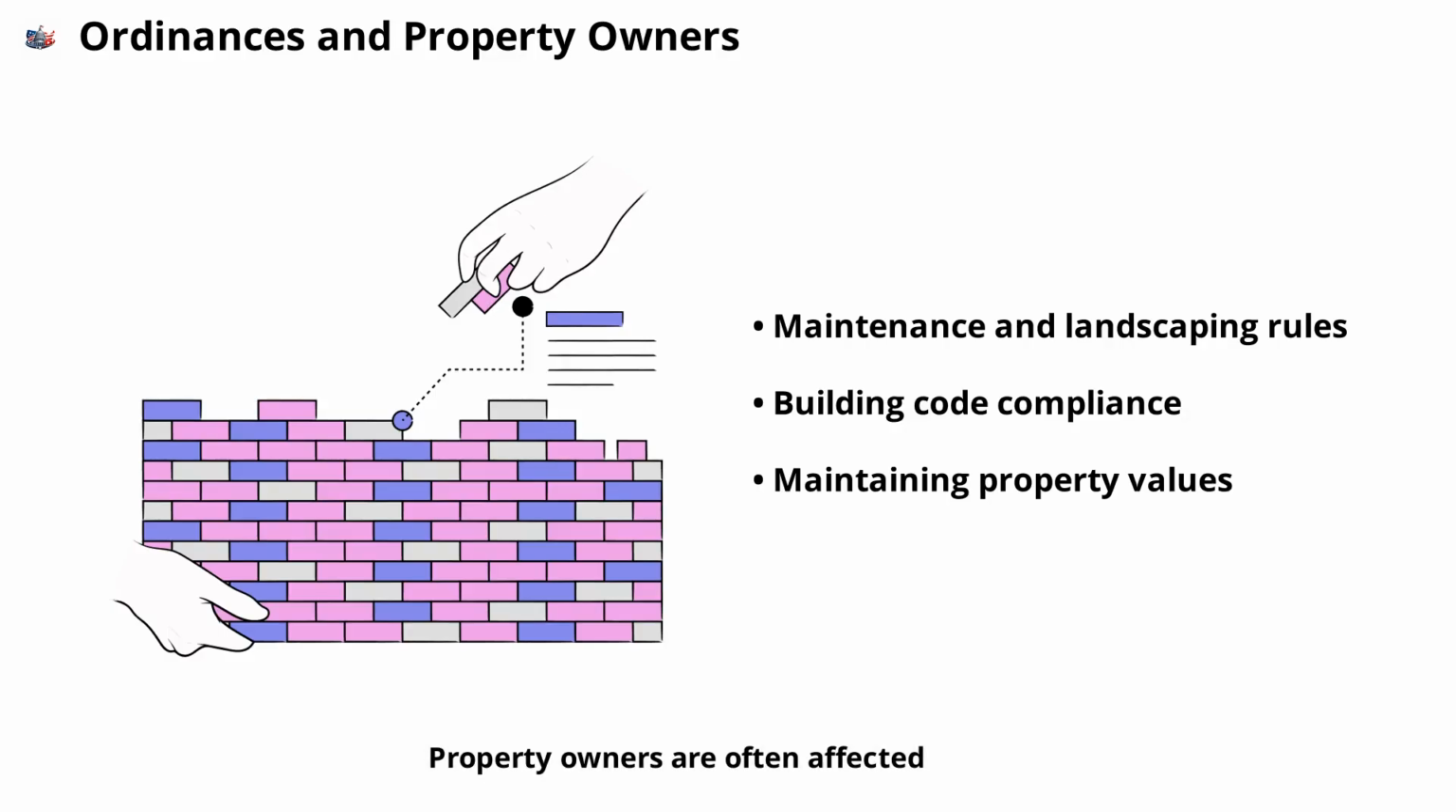Property owners are often affected by ordinances related to maintenance, landscaping, and building codes. These rules ensure that properties are safe, attractive, and in harmony with the surrounding neighborhood. Following these ordinances helps maintain property values and community standards.